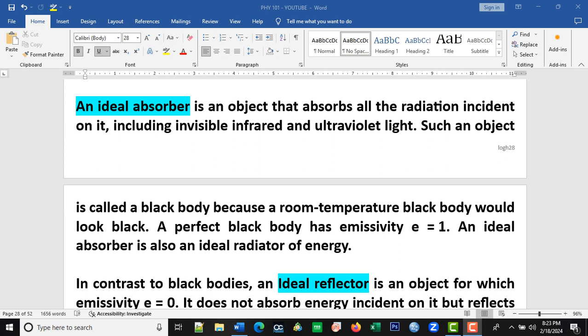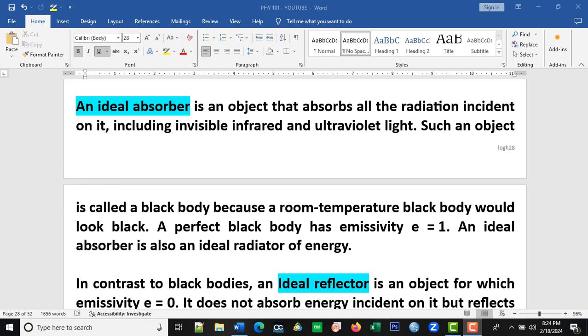Such an object is called a black body. So you see a cloth that is black is an example of an ideal absorber, and it appears black in nature because it has absorbed all incident radiation. It can absorb all the incident radiation. It could be infrared, it could be visible light, it could be ultraviolet light. It has the potential to absorb the incident radiation, and you see it appear to be black at room temperature.